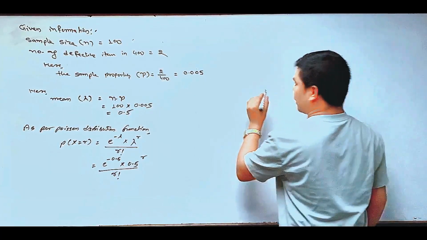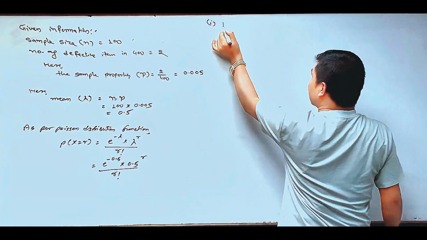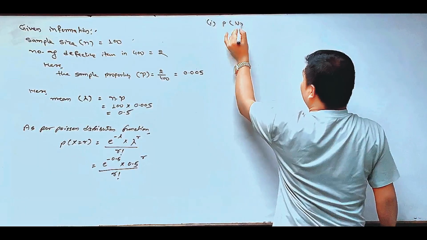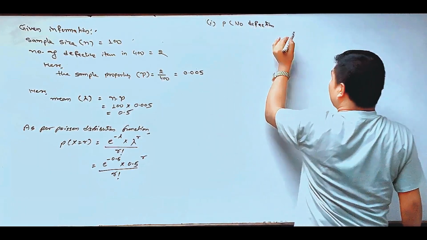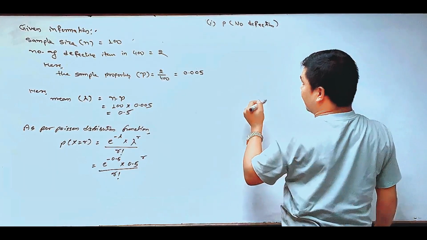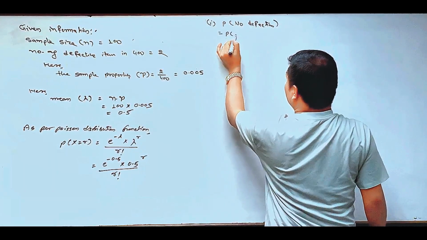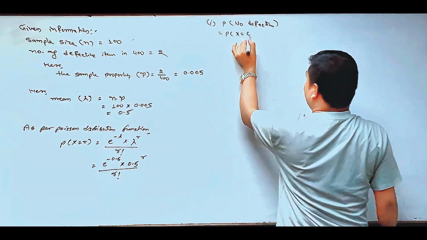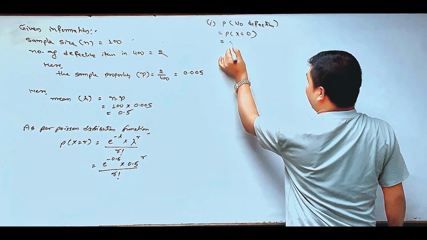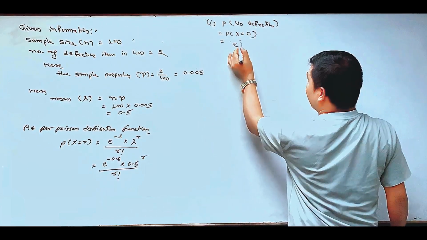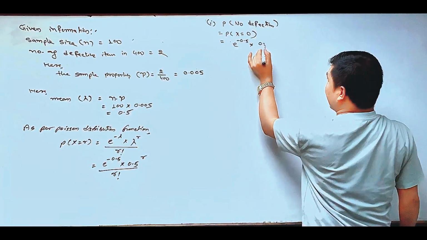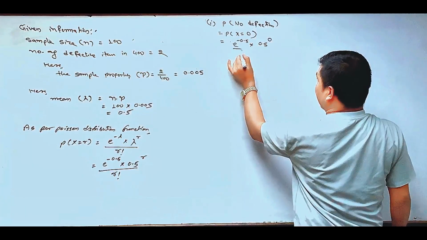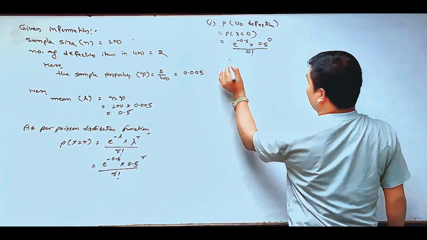The first question is no defective. What is the chance of getting no defective from the box that contains 100 items? P(x equals 0) means e to the power minus 0.5 multiplied by 0.5 to the power 0 divided by 0 factorial.